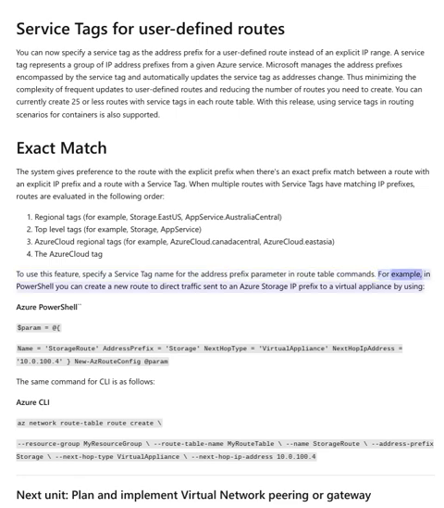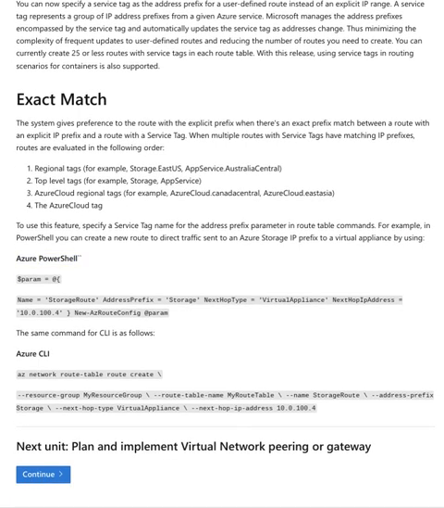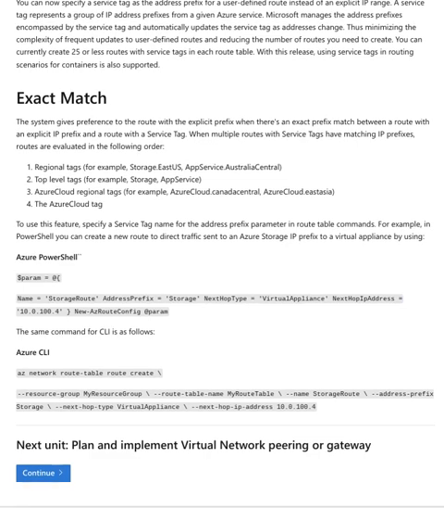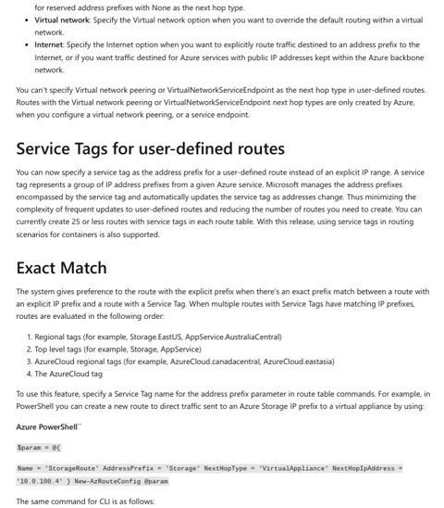To use this feature, specify a service tag name for the address prefix parameter in route table commands. For example, in PowerShell you can create a new route to direct traffic sent to an Azure Storage IP prefix to a virtual appliance by using Azure PowerShell. $param = @{Name = 'storage-route'; AddressPrefix = 'Storage'; NextHopType = 'VirtualAppliance'; NextHopIpAddress = '10.0.100.4'}; New-AzRouteConfig @param. The same command for CLI is as follows. Azure CLI: az network route-table route create --resource-group MyResourceGroup --route-table-name MyRouteTable --name storage-route --address-prefix Storage.